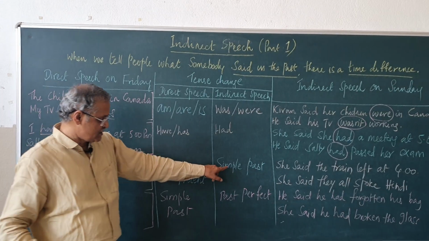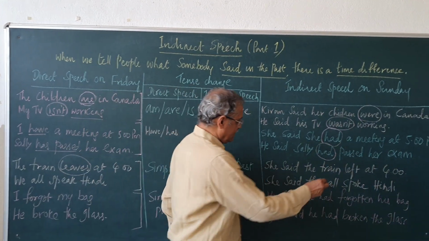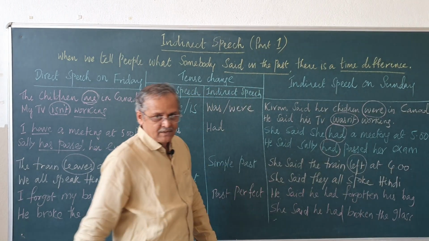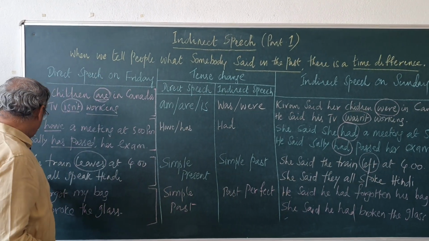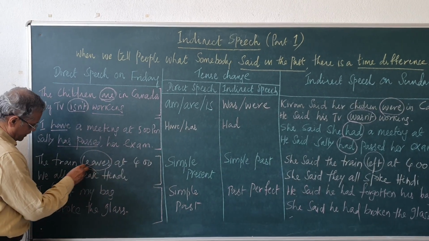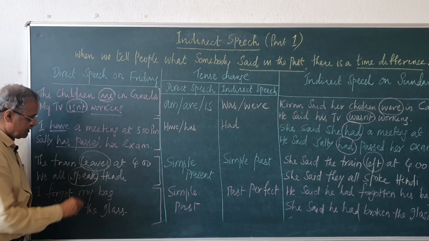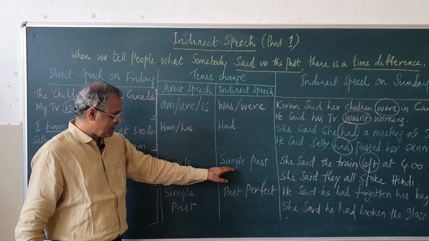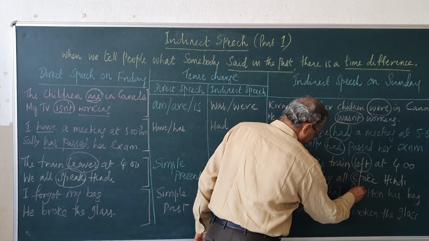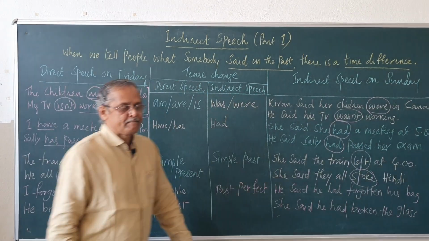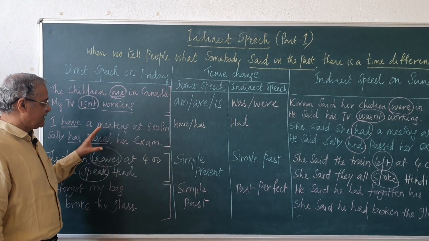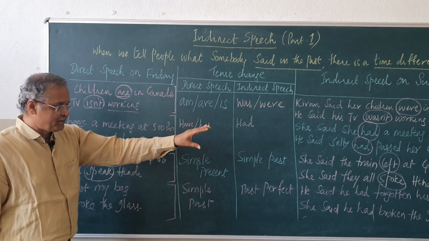Then one more: the train leaves at 4 o'clock. Leaves, simple present tense, will become simple past. She said the train left at 4. See, leaves becomes left, which is the past tense. We all speak Hindi. Again, speak is simple present tense, and it will become simple past. She said they all spoke Hindi. So, simple present tense becomes simple past, present perfect becomes past perfect.